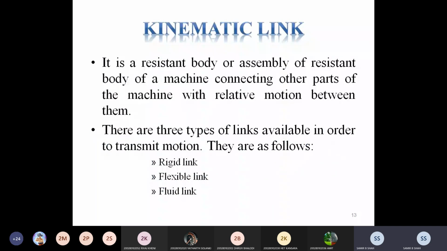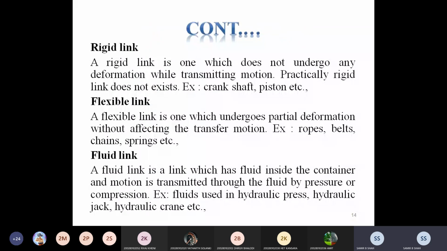Now talk about the rigid link. Rigid link means there is no deformation. You remember that? Rigid means there is no deformation. A rigid link is one which does not undergo any deformation while transmitting the motion. When it transmits the motion, at that time there is no deformation. It means that whichever shape is there, it remains the same after applying any kind of force. The shape does not change. It is called a rigid body.